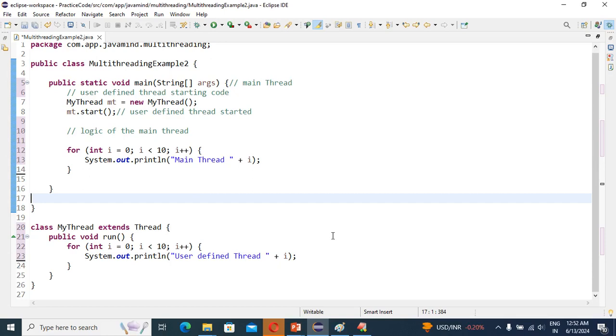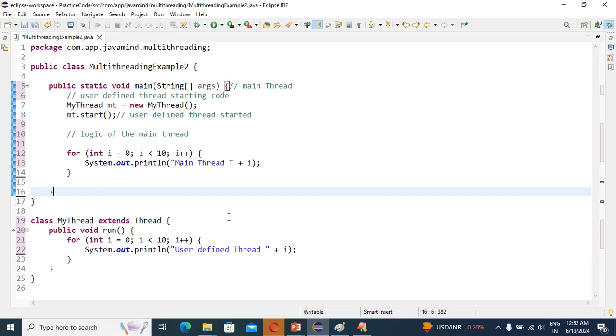Guys, concentrate. Now it's very important, what I'm going to explain. Be focused. If an application contains more than one thread, then which thread is executed first? Guys, tell me.